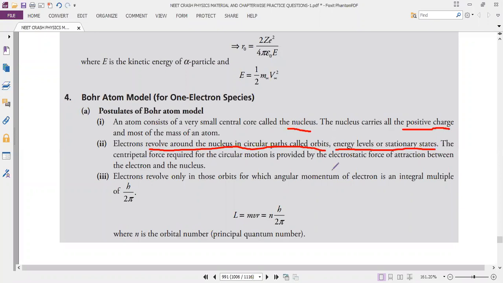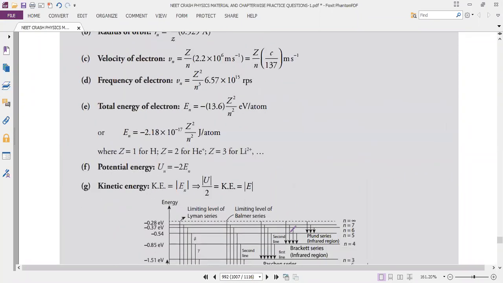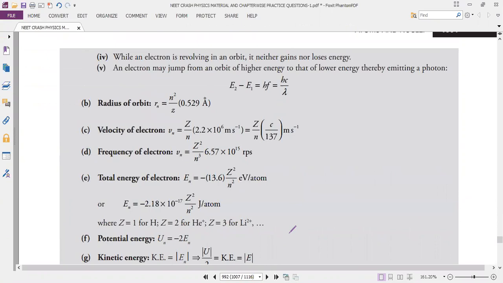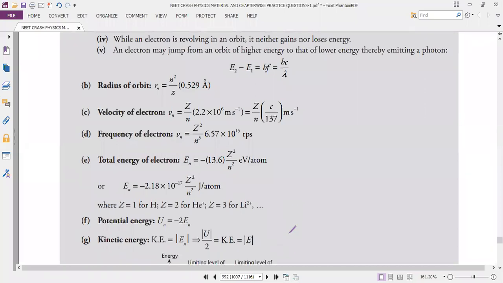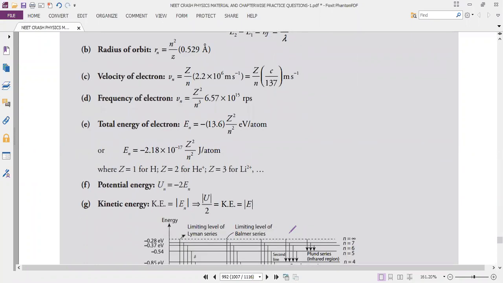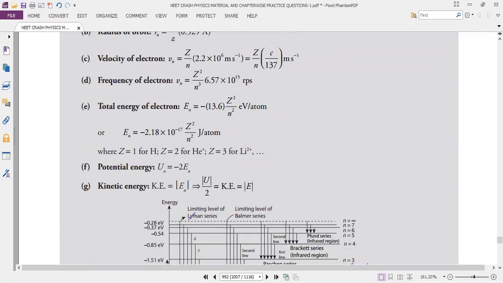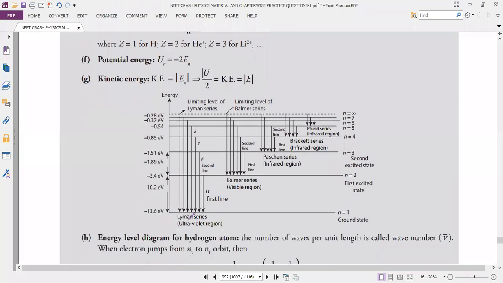So that is the second one. Third one, angular momentum: L equals mvr equals nh divided by 2 pi. The energy difference equals hc by lambda. Radius of orbit Rn formula: Rn proportional to n square by Z. Velocity of orbit, frequency of electron, total energy, potential energy is equal to 2 times the total energy, minus 2E. Kinetic energy formula.